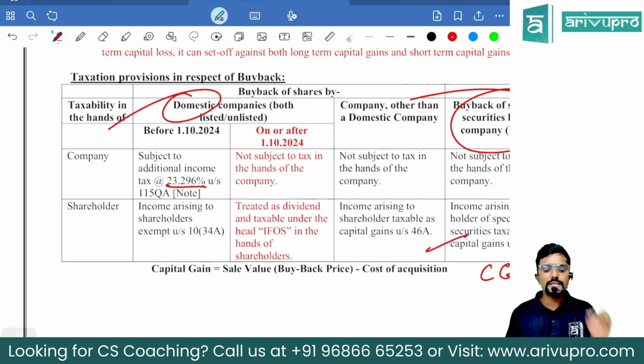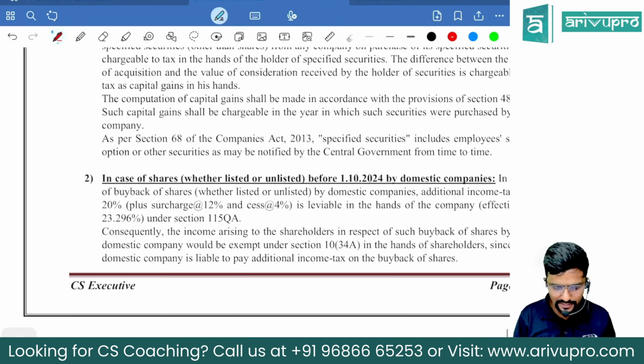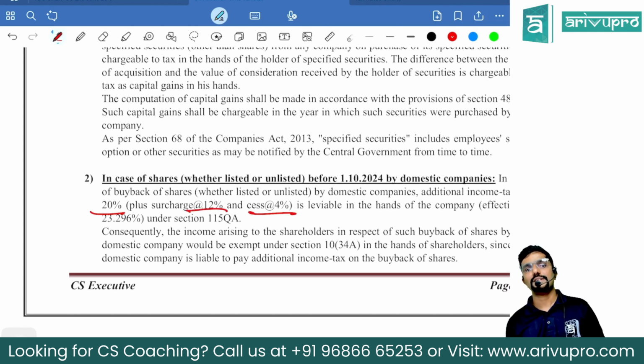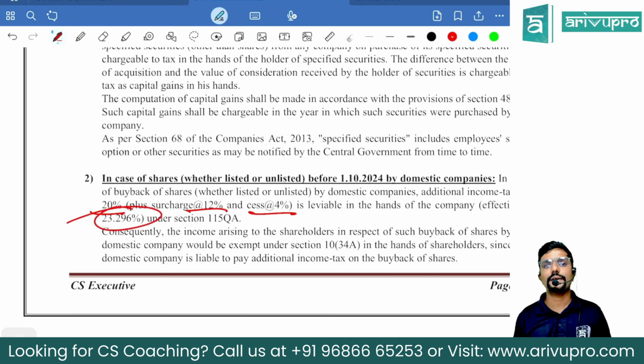At what rate, sir? 23.296. Sir, what is this odd figure? Actually, the tax rate is 20%, plus surcharge always 12%, plus cess 4%. Effectively, the rate comes to 23.296%. Sir, how is it possible, sir? You don't know the basic maths. 20 plus 12, 32, plus 4, 36, sir.